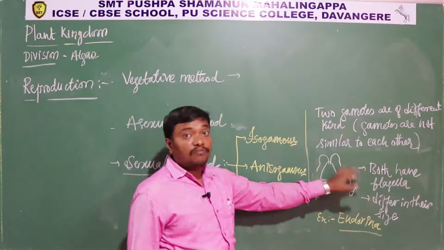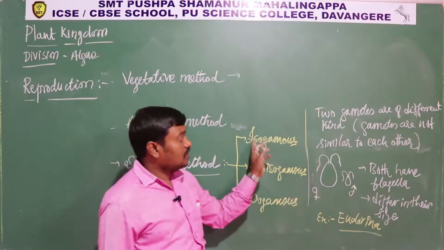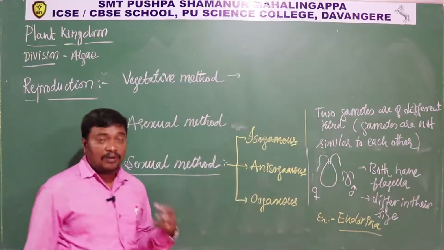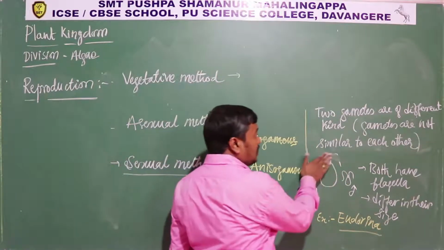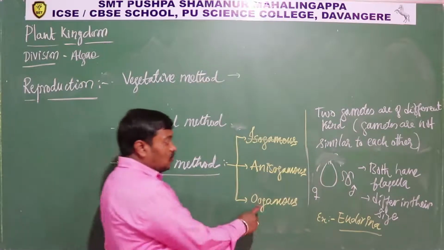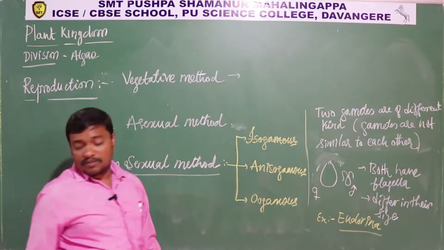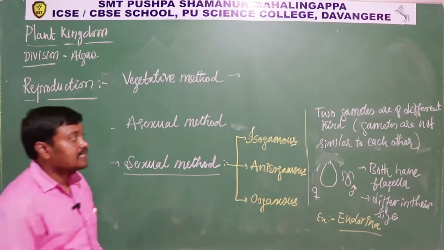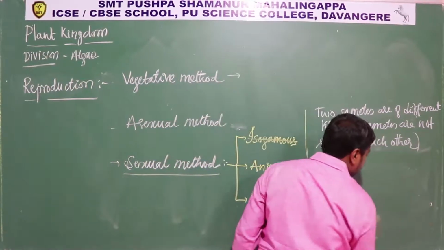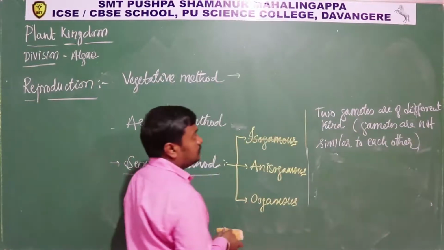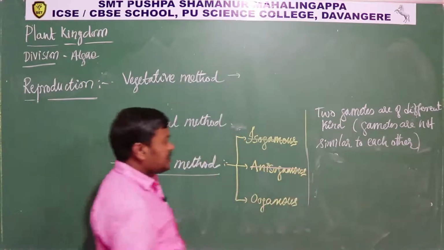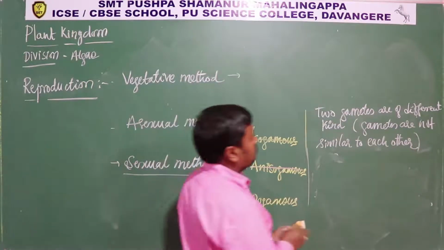Both are of the same kind without flagella, that is Spirogyra, that also comes under isogamous. So anisogamous, this is one kind. In anisogamous itself, one more kind is there where female is non-motile and static, male is motile, that becomes oogamous. So remember, oogamous is a type of anisogamous because in both cases, two different kinds of gametes are going to be fused. Okay. So far we completed isogamous, next come to oogamous.